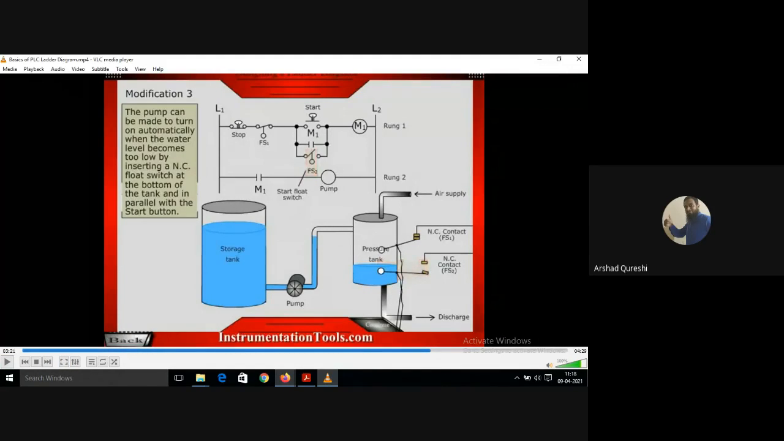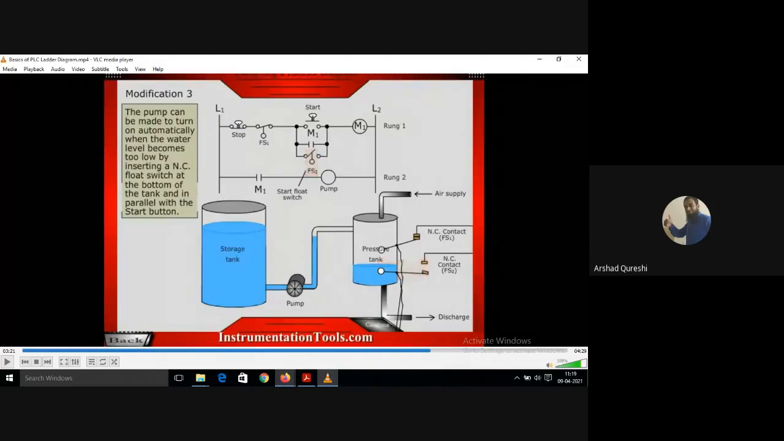So it is giving a signal here. It is giving a signal that now the water in the pressure tank has gone below the level. So now what does he have to do? If the water level goes below the lowest point, now it is completely empty. Now what do we have to do? Now we have to start the pump. So that is done with the help of this FS2.